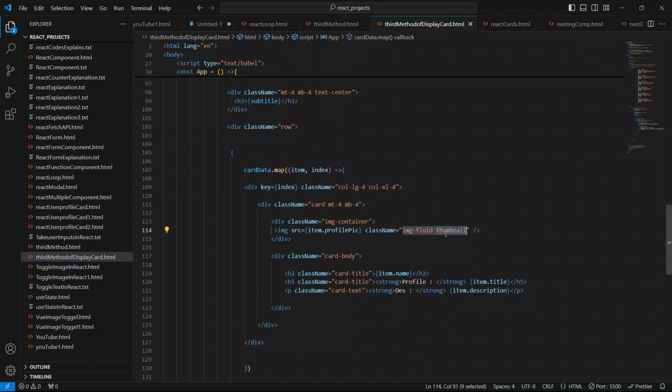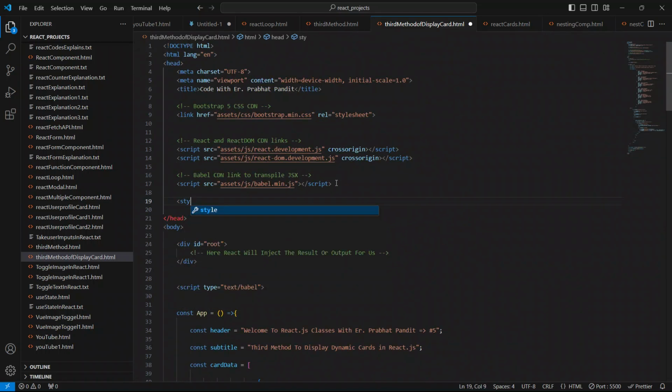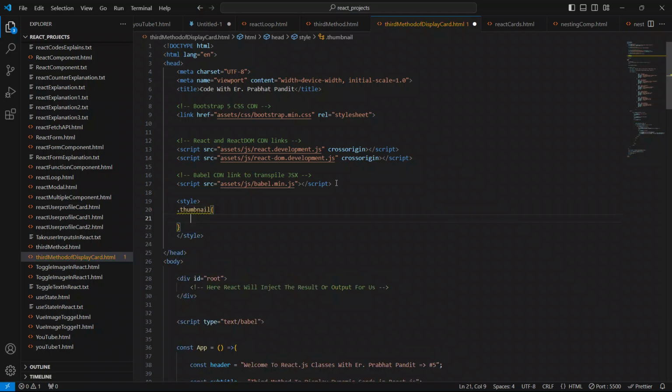Okay, so copy this extra class thumbnail from here, go into the head section, and very quickly create a style element. Paste it here and say width 100%. Save your code, go to the browser, and just refresh the page.